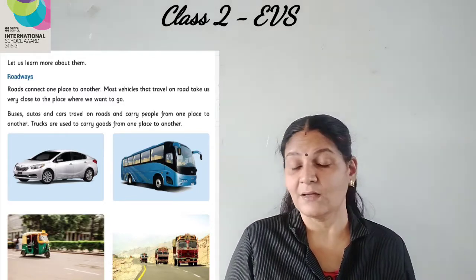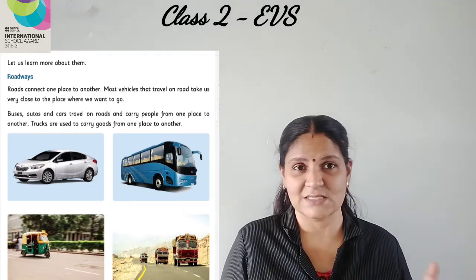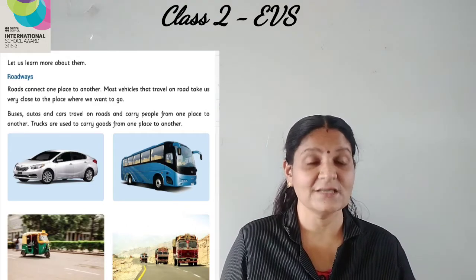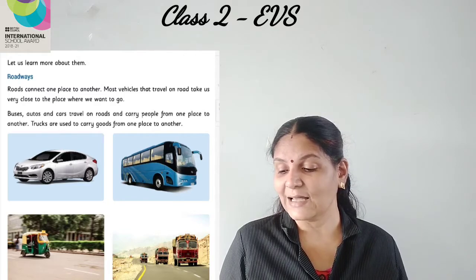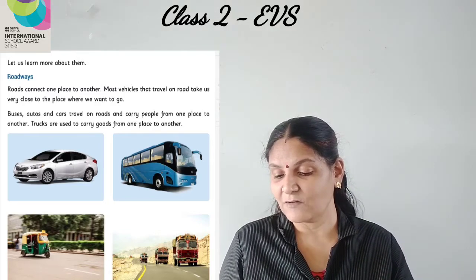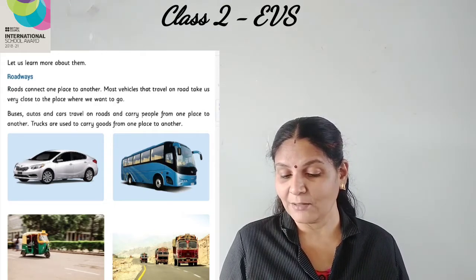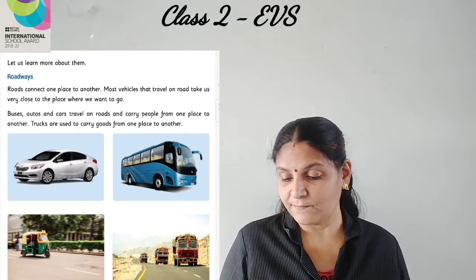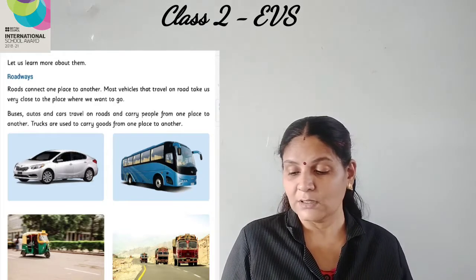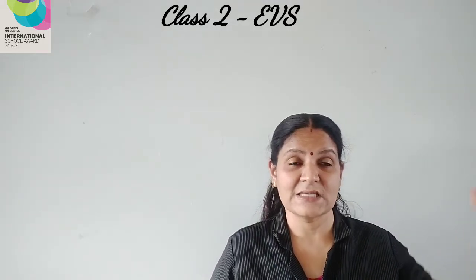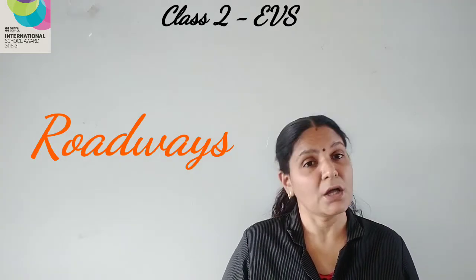So the first thing is roadways. Roads connect one place to another. Yes, as we all know, roads are connecting one place and the other. Most vehicles that travel on road take us very close to the place where we want to go. Buses, autos and cars travel on road and carry people from one place to another. Trucks are used to carry goods from one place to another. If some places are very near or very close to each other, we generally use the roadways.